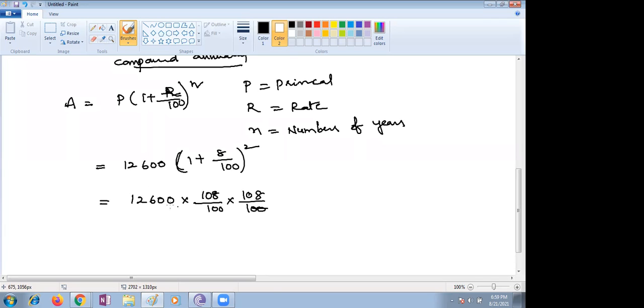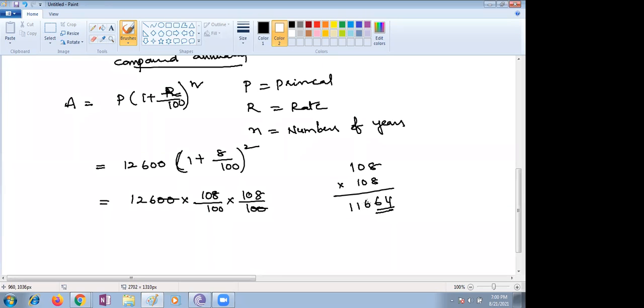So that you can cancel 2 zeros here. Any other simplification is also there. Ma'am, 108 and 100 can be simplified to 54 and 50. It is 108 into 108, squared, Nana. How are you supposed to find it very quickly? What is the base here? 100. Ma'am, the answer is 11,664.